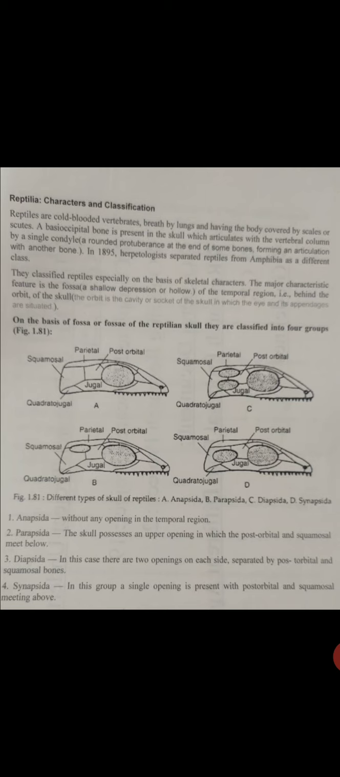Anapsida, without any opening in the temporal region. You can see the diagrams. On the basis of the fossa in the reptilian skull, they are classified into four groups. First, Anapsida, without any opening in the temporal region. Second, Parapsida, the skull possesses an upper opening in which the post-orbital and squamosal meet below.